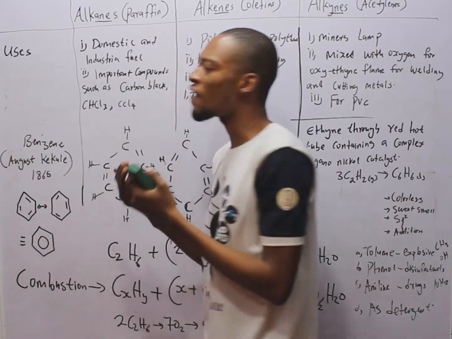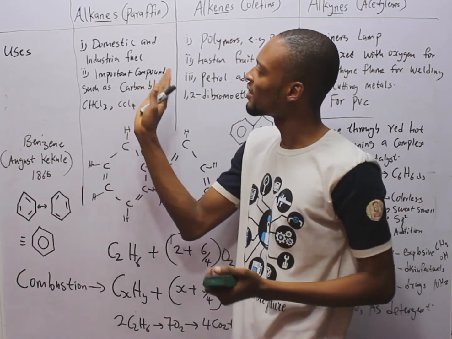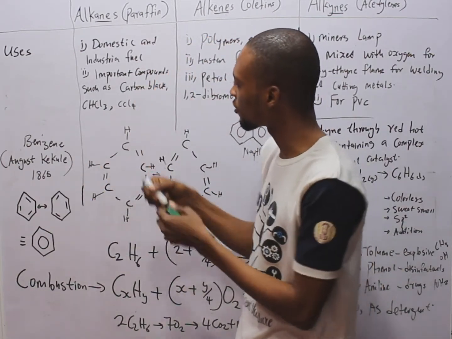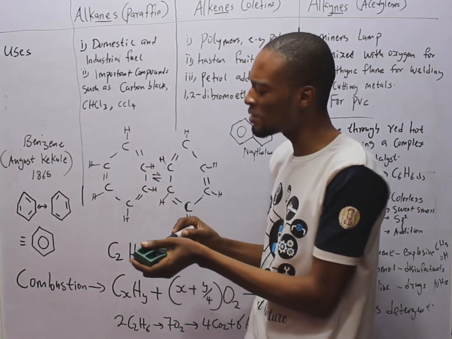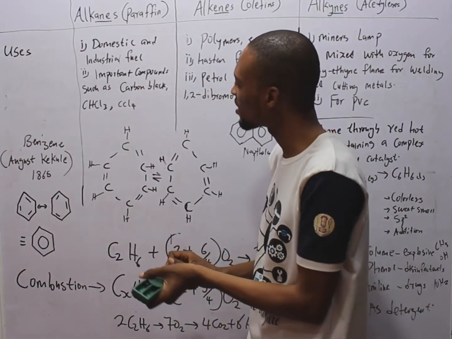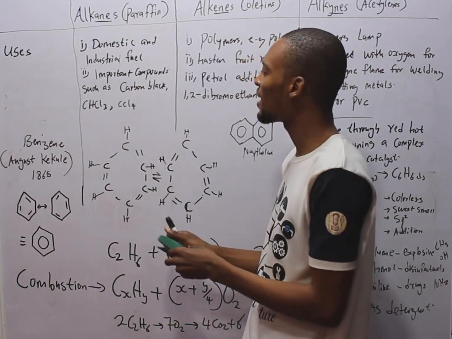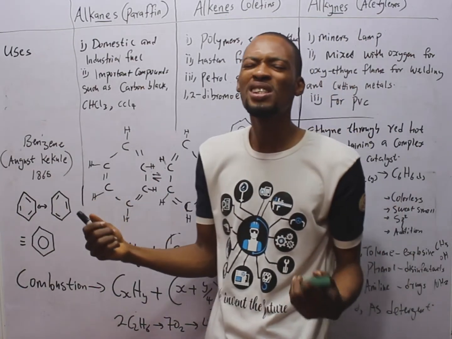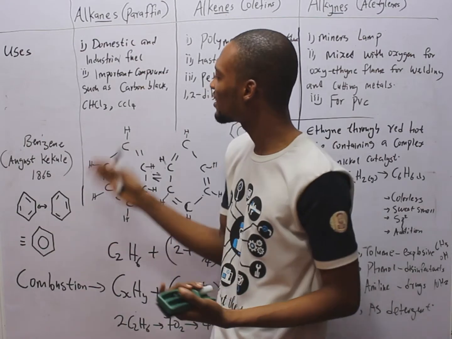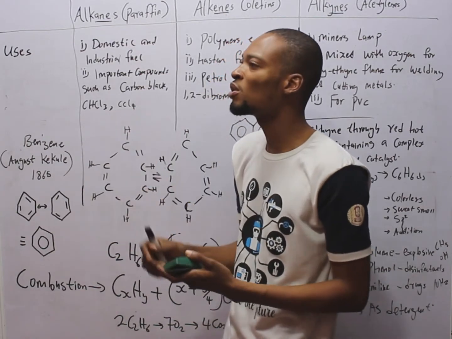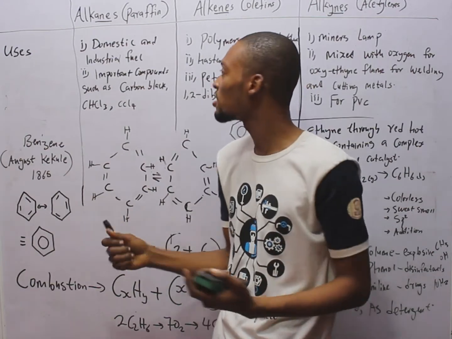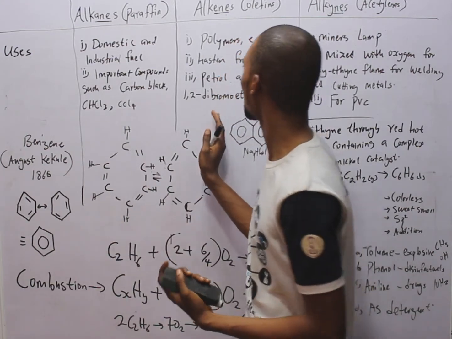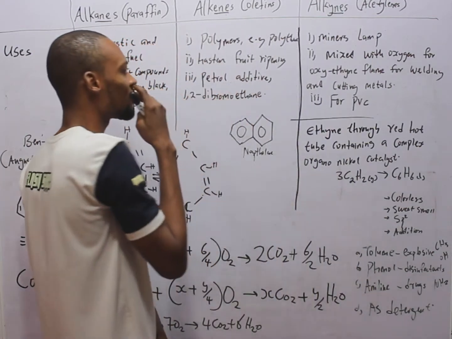The uses of alkanes: 1. Domestic and industrial fuel. 2. They are used to make important organic compounds such as carbon black, chloroform, which is an anesthetic, and tetrachloromethane, which is used as solvent in detergents. Alkenes are used to make polymers like polythenes.